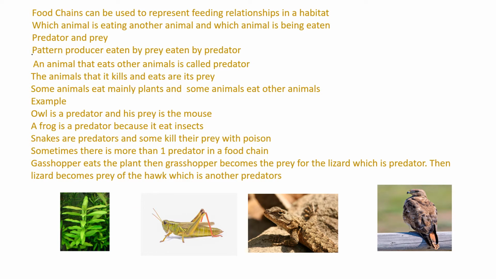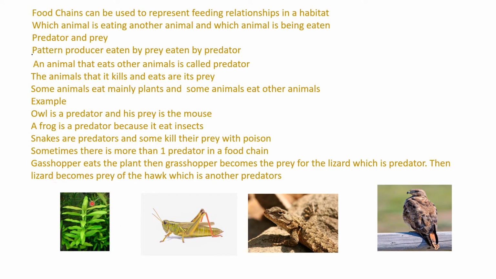So let's discuss predator and prey. Which animal is eating another animal, and which animal is being eaten? An animal that eats other animals, we call it a predator, and the animal that it kills and eats is its prey. So a food chain is used to represent this feeding relationship in a habitat, right? Some animals eat mainly plants and some animals eat other animals. Let's discuss this food chain. It will get more clear to you.